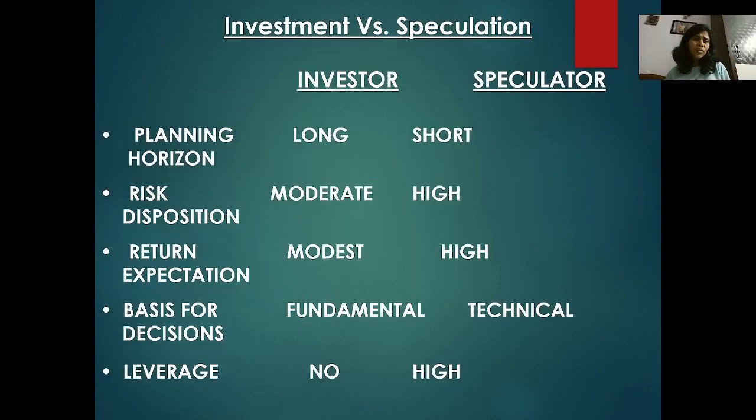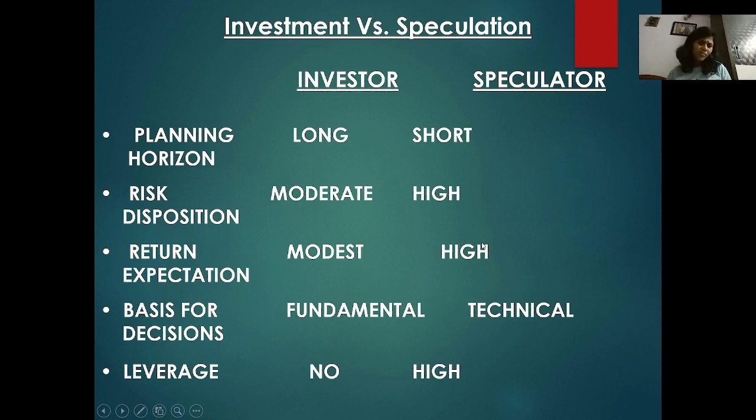Investment versus speculation. Investors and speculators, that is a very important distinction. The investor is based on equity, but the speculator is able to take the risk. The planning horizon for the investor is long, but the speculator, based on market conditions, will buy and sell, buying from one market at a lower price and selling at a higher price based on the news. Risk disposition is moderate for the investor and high for the speculator. Return expectation is moderate for the investor and high for the speculator.